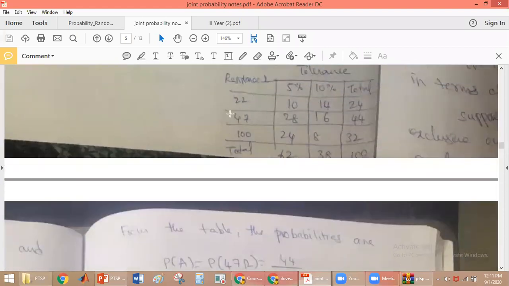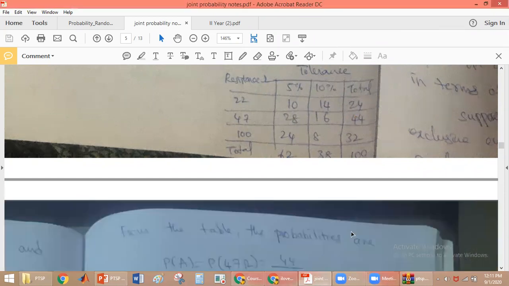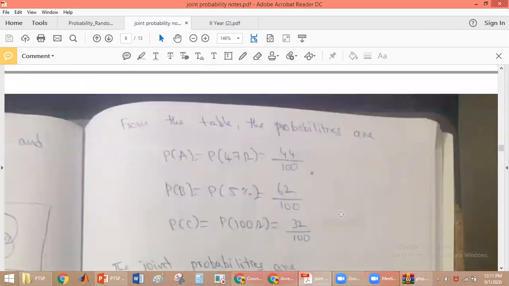We have to get a probability of getting a 47 ohm. There are no other conditions, only we have to get 47 ohm resistance. So how many resistances do we have with 47 ohm? It is 44. So 44 divided by the total number of resistances, that is 100. That is why we are getting 44 by 100.